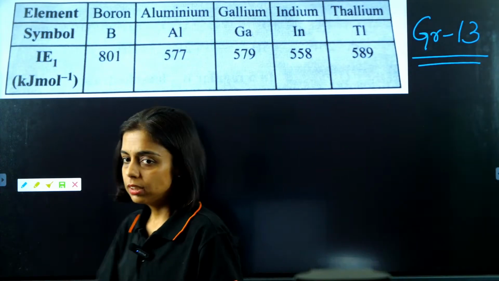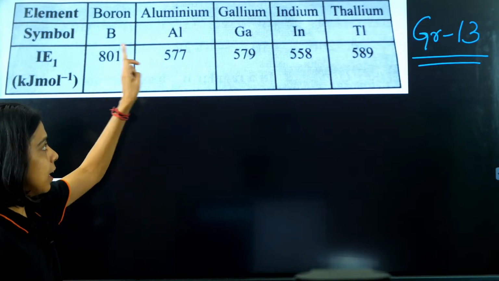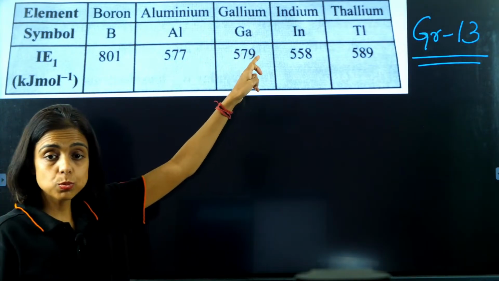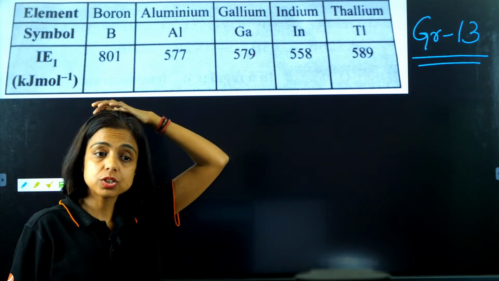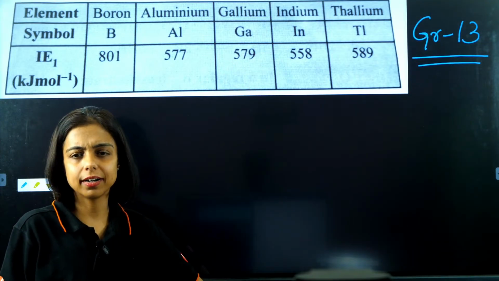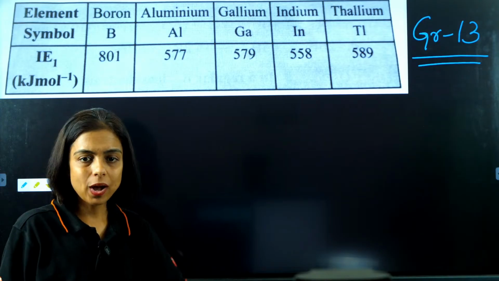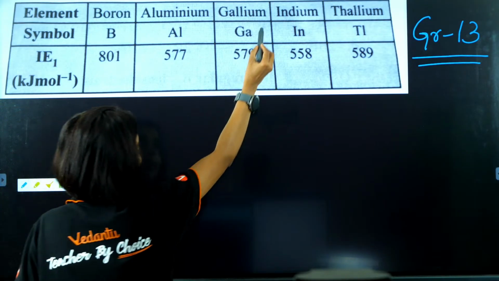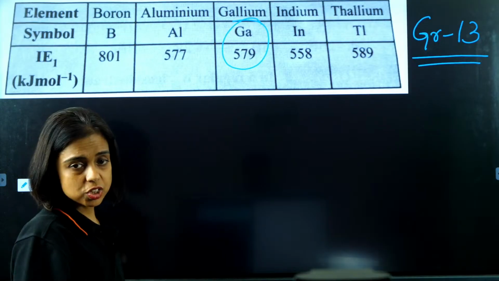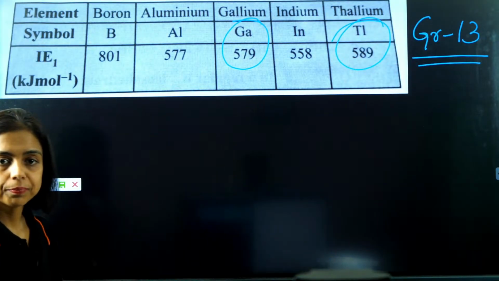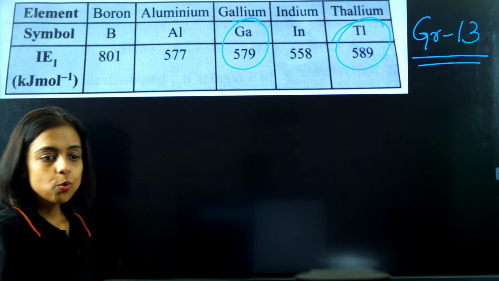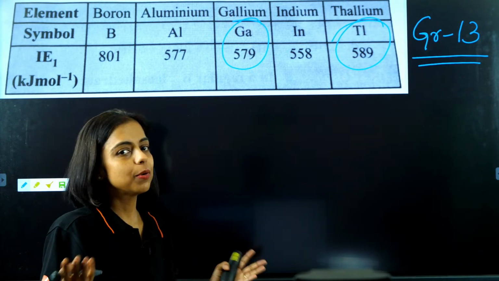So you can see boron, then aluminium has lower, but gallium has more ionization energy than aluminium, and thallium still has more ionization energy than indium. So why this irregular trend here? Why does gallium have more ionization energy than aluminium? Why does thallium have more ionization energy than indium? Now the secret lies in the periodic table itself.